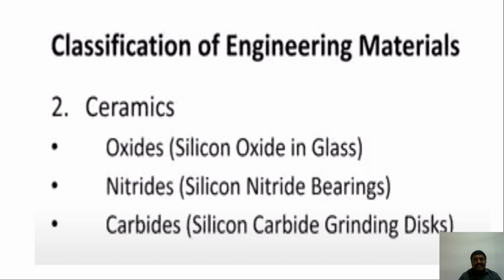That is a ceramic, and such is its beauty that with the help of this silicon carbide grinding disc, we can even cut granite, which is a very hard material used for floors, into two pieces. With the help of this silicon carbide grinding disc, we can also sharpen our knives. Tool sharpening can take place with these carbides. That is the beauty of these ceramics.